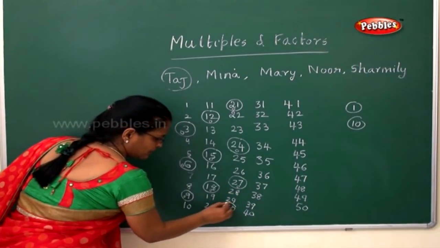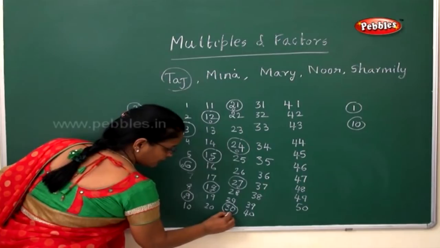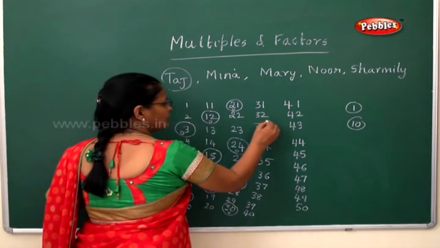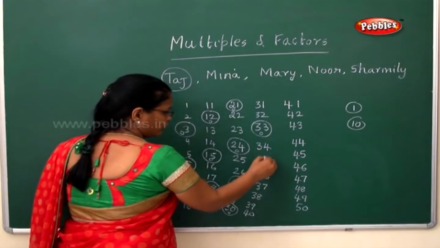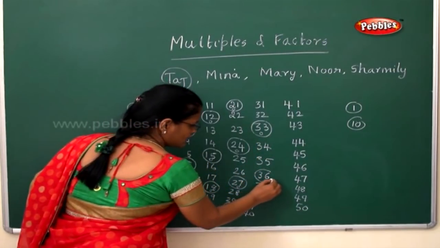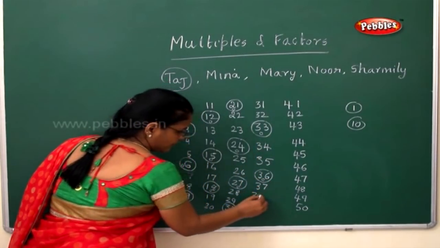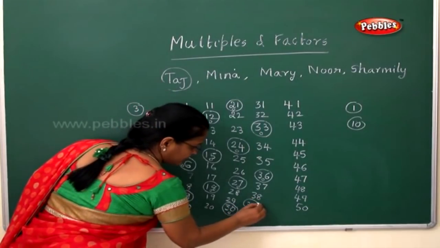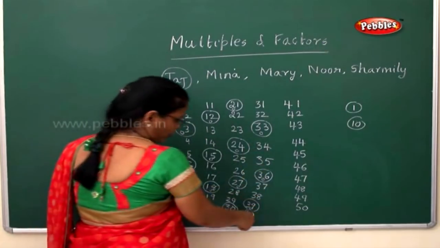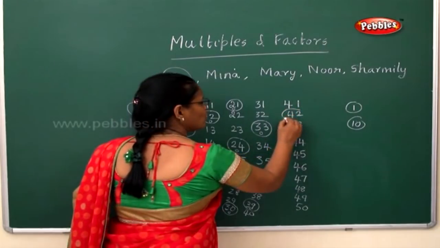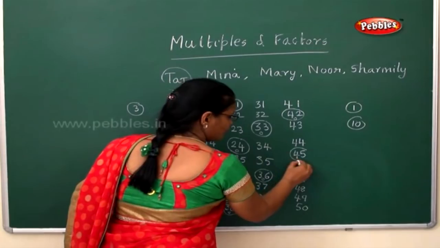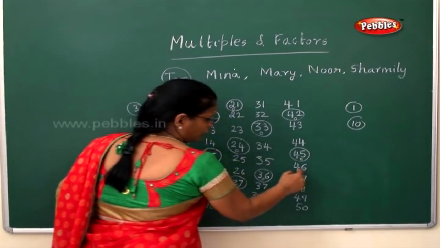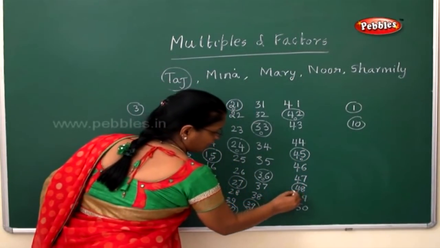Then 28, 29, 30, and a stone on 30. Again 33, 36, 39, 42 and 45, he kept a stone on each.